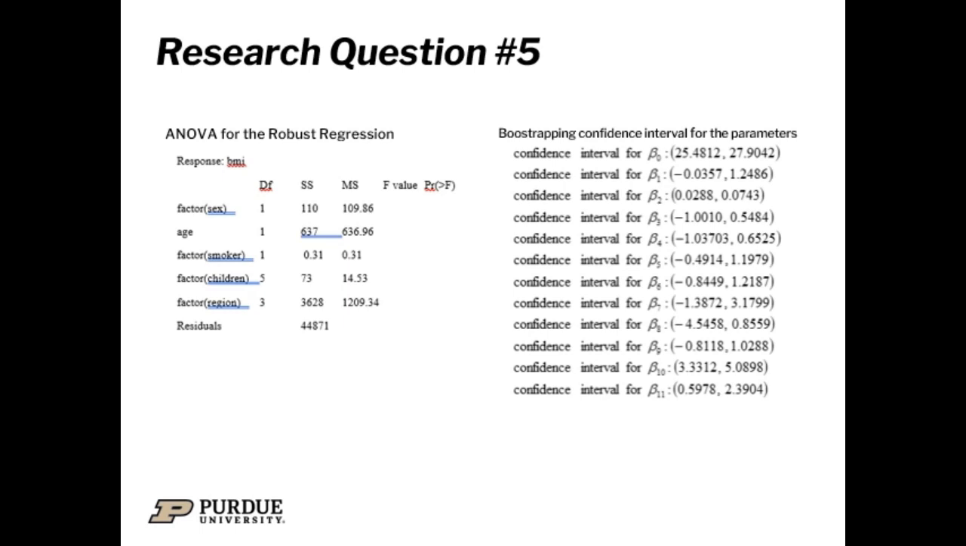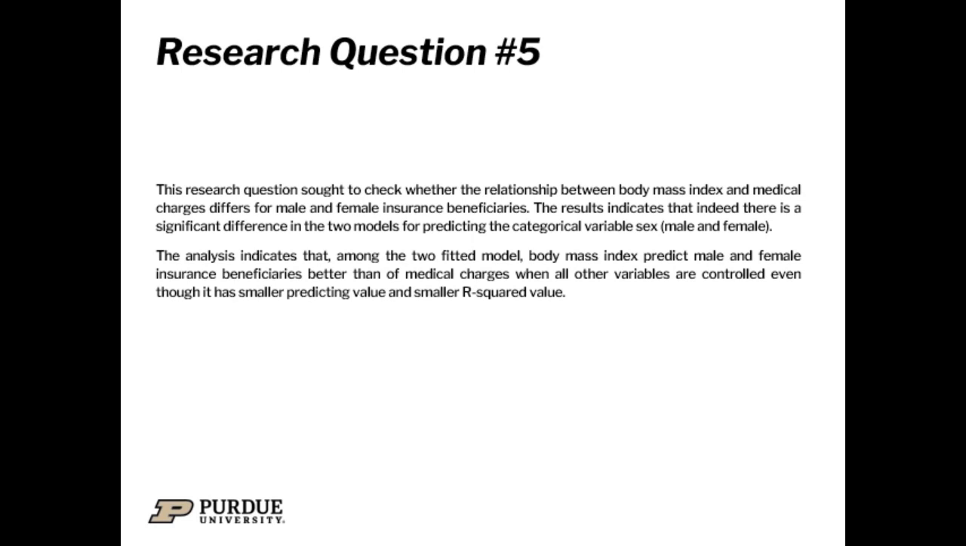So for this research question, which seeks to check whether the relationship between body mass index and medical charges differs for male and female insurance beneficiaries, the results indicate that indeed there is a significant difference in the two models for predicting the categorical variable sex, which is male and female. So the analysis done here indicates that among the two fitted models, the body mass index predicts male and female insurance beneficiaries better than the medical charges when all the other variables are held constant in the model.